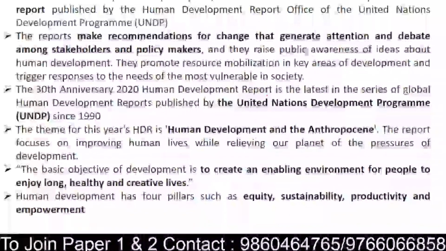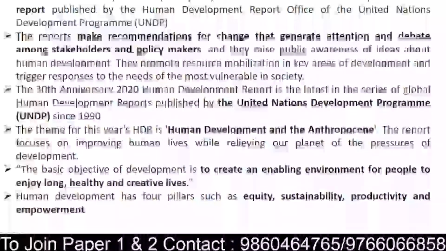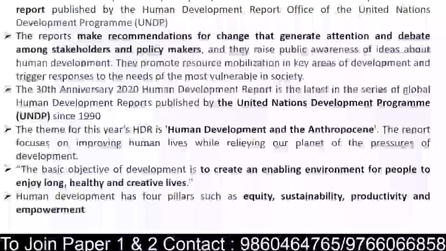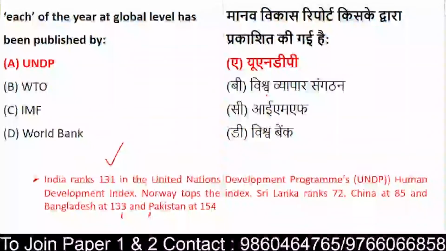If you want to understand the development of humans, this is the report, where we try to understand which country is doing better, which country is leading, which country has what agenda. This helps to create a long, healthy and creative life, in the form of 4 pillars: sustainability, equity, productivity and empowerment. Everyone is answering, it's UNDP, that is United Nations Development Program, right?